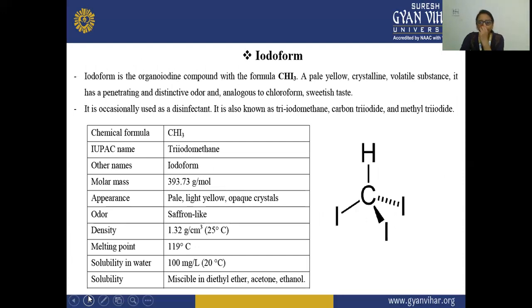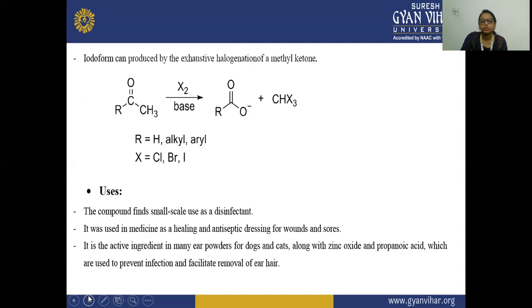It is an organoiodine compound with the molecular formula CHI3. It is a pale yellow crystalline volatile substance with a penetrating and distinctive odor, and it is used as a disinfectant. It is also known as triiodomethane, carbon triiodide, and methyl triiodide. Its IUPAC name is triiodomethane, and the other name is iodoform. Its appearance is pale yellow opaque crystals, its odor is saffron-like, its melting point is 119 degrees centigrade, and its solubility in water is 100 mg per liter. It is miscible in diethyl ether, acetone, and ethanol.